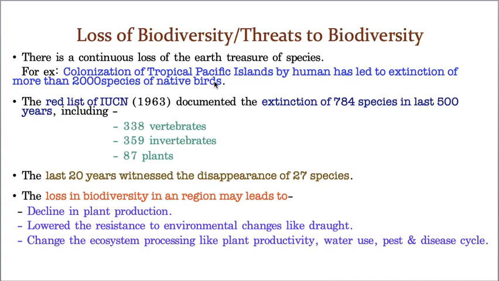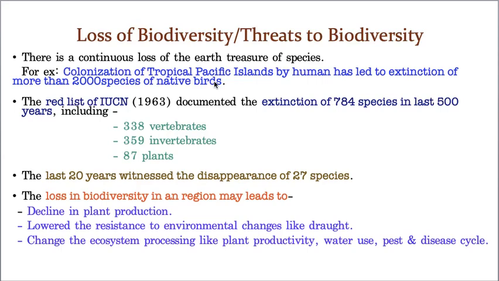Here I used a word, Earth's treasure. Why I used this word, let me tell you. See, a rich man is there. If he is very rich, how do you consider he is very rich? Because he has lots of money or lots of other properties, land or whatever it may be.